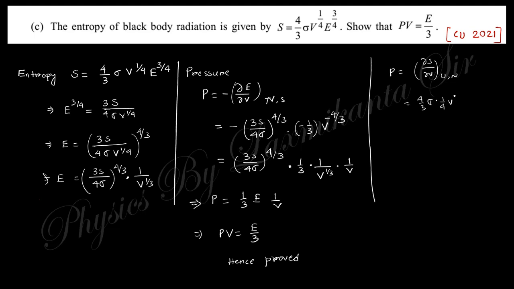so v to the power minus 3 by 4, E to the power 3 by 4. So this gives you 1/3, and 1/4, sigma, and this gives you v to the power 1/4, then there is a v, E to the power 3 by 4. You can see sigma into v to the power 1/4 gives 1/3.